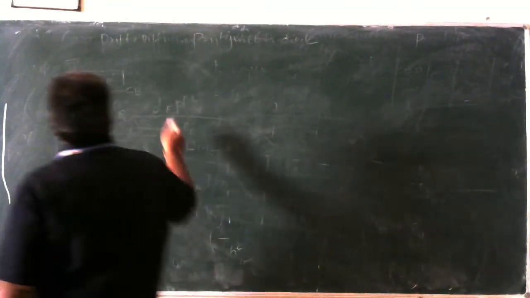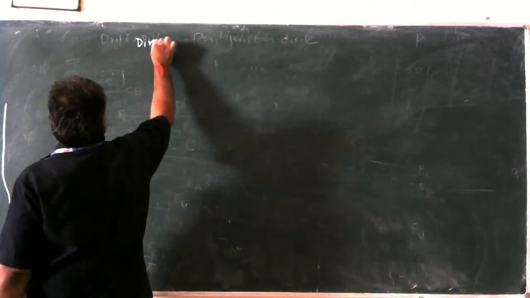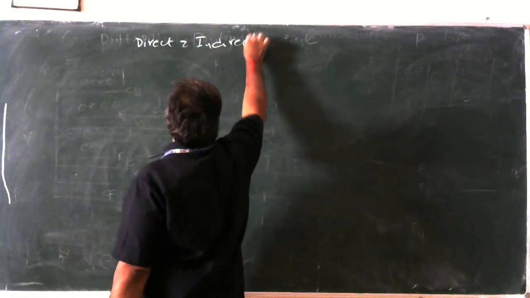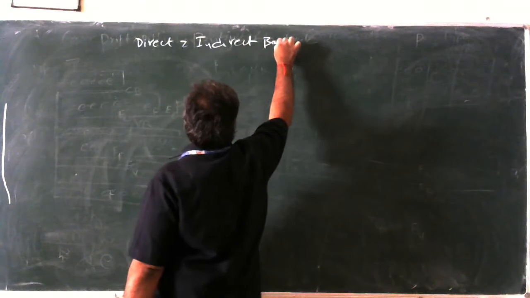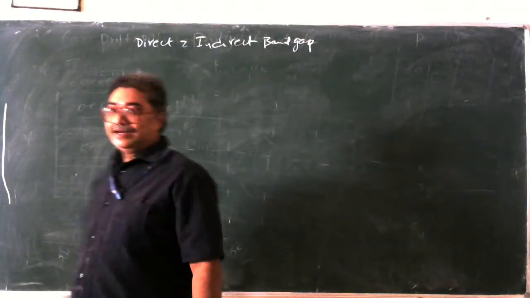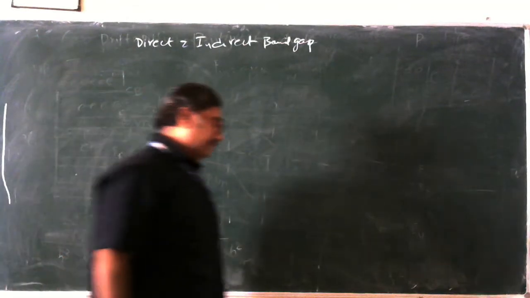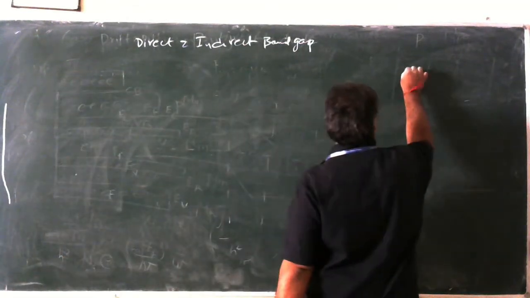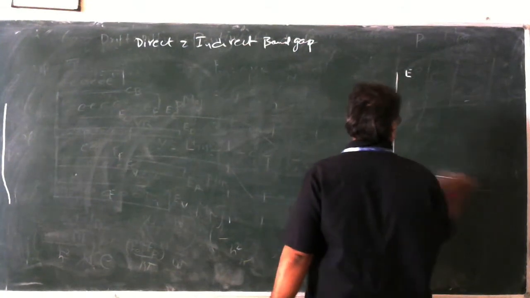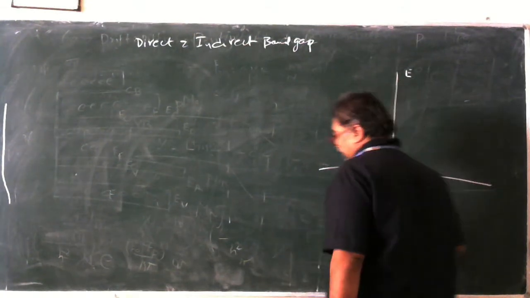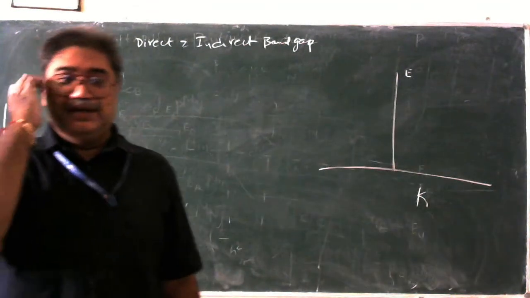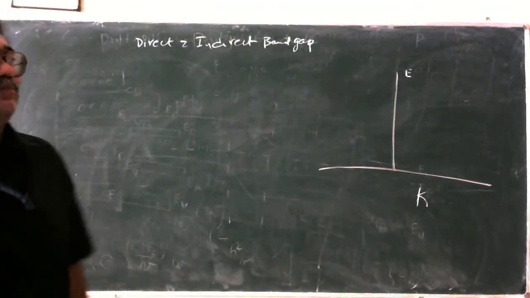Today, our point of discussion is direct and indirect band gap semiconductors. So, the topic of discussion is direct and indirect band gap. What is the direct and what is the indirect? Let us take the E-K diagram. Now, what is the E-K diagram? E stands for energy, K stands for momentum.